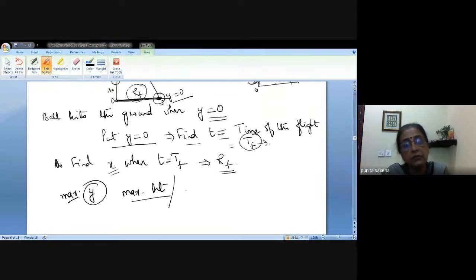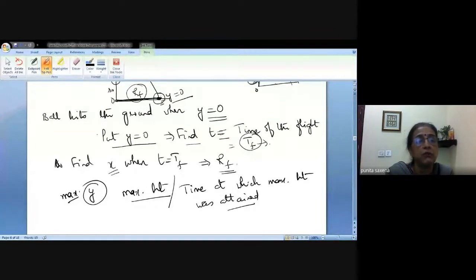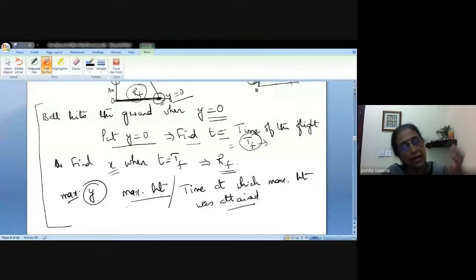Not just maximum height, we can also find the time at which the maximum height was attained. Okay, so that means using these two equations only, we will be able to answer such questions. Again, we are not doing anything else. We are just applying our knowledge of calculus, how to find maxima and minima, or what happens at x, what happens at y, and so on and so forth. So we'll be using that knowledge of calculus to solve queries like this.